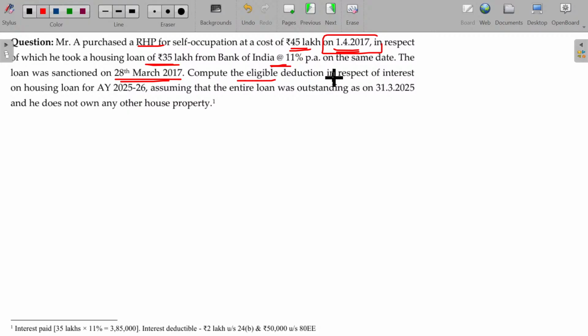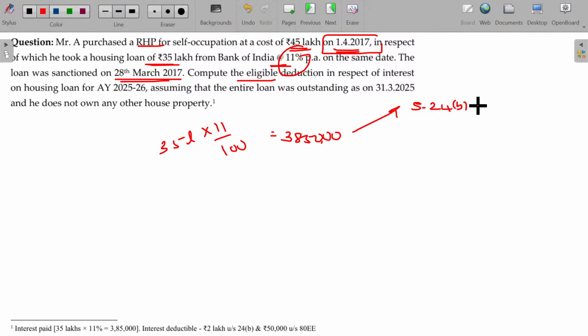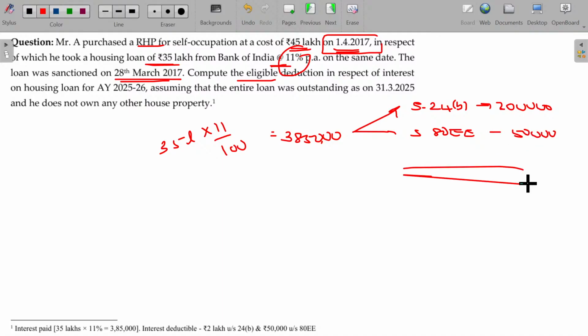Now compute the eligible deductions. How much can be claimable? 35 lakhs at the interest rate of 11%. How much is that? 3,85,000. First, he has to claim the deduction under section 24 class B. How much? 2 lakhs. Here, under section 80EE, 50,000 can be claimable. Balance remains unclaimed. Clear?